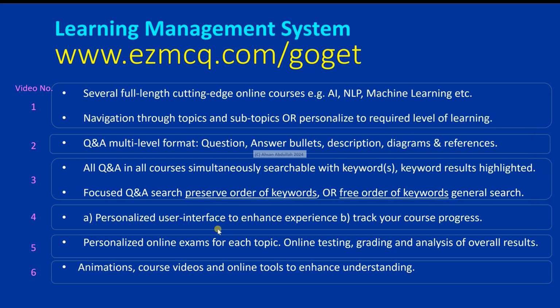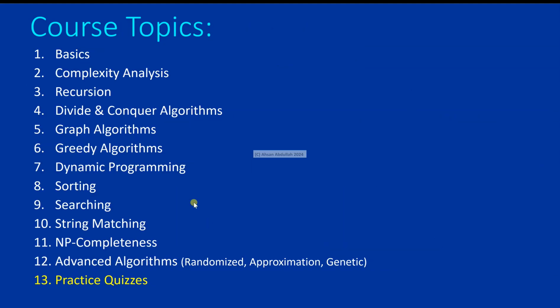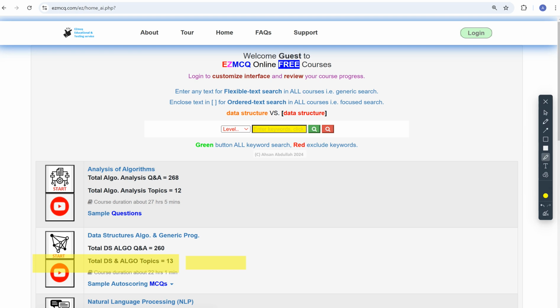So let's move on to the topic list. These are the topics which are covered in this course, and the topic right now which we are covering in this lecture is the 12th topic, which is advanced algorithms, and the subtopic is randomized algorithms. So now let's move on to the supplemental website.